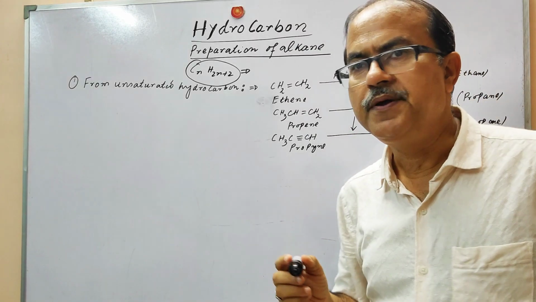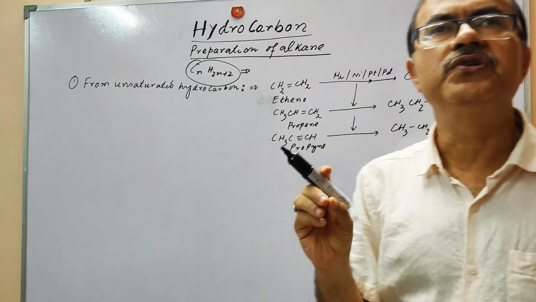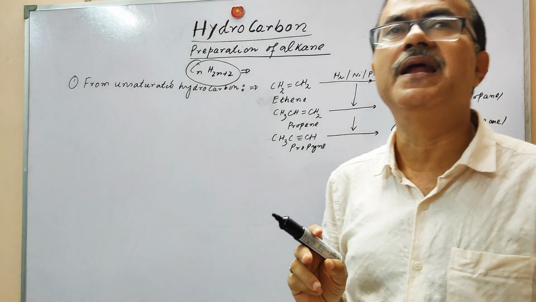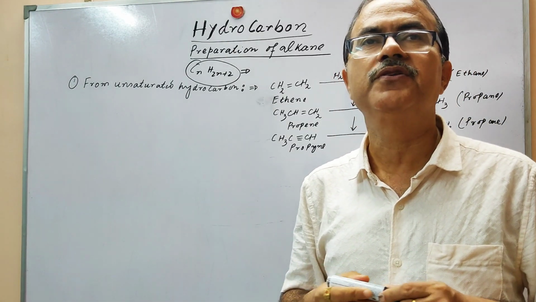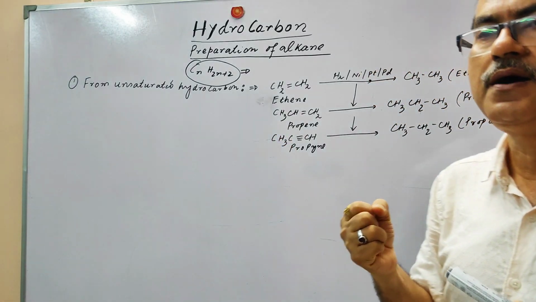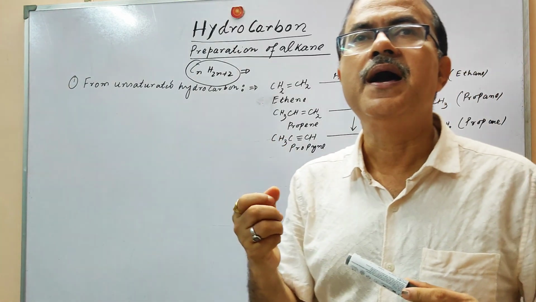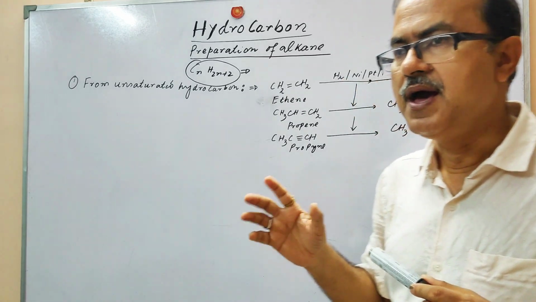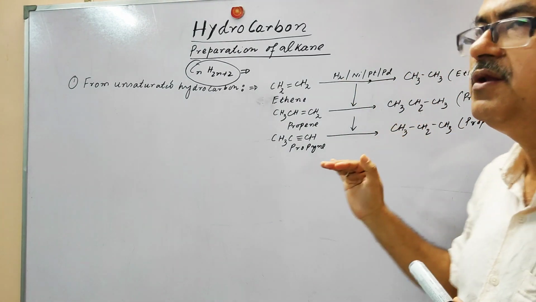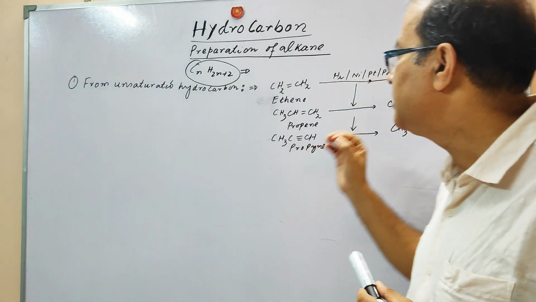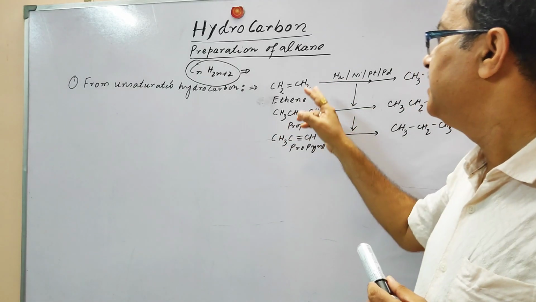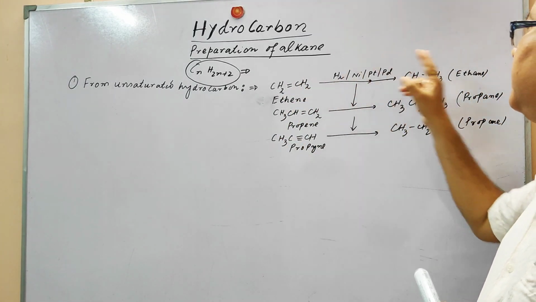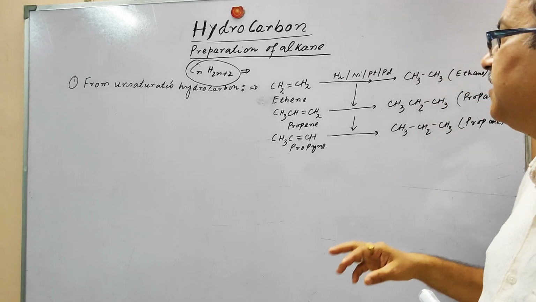So what is going to happen when we flow the hydrogen gas through this finely divided nickel, platinum or palladium? What is going to happen on the surface? They will absorb the hydrogen, and the bond of the hydrogen molecule is broken, and with this process the hydrogen is incorporated into the unsaturated hydrocarbons, and accordingly it will produce ethane.